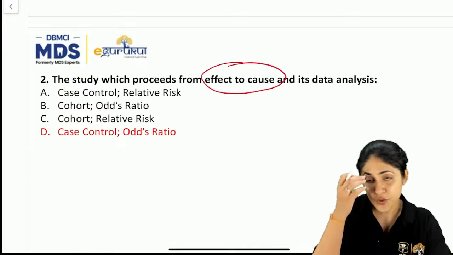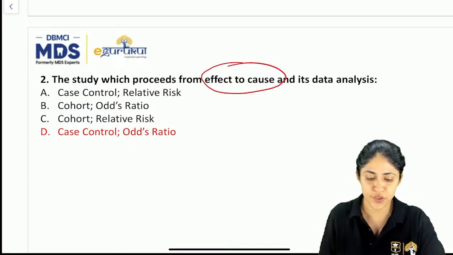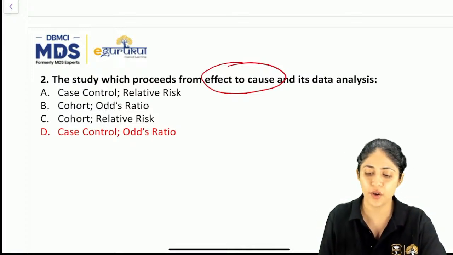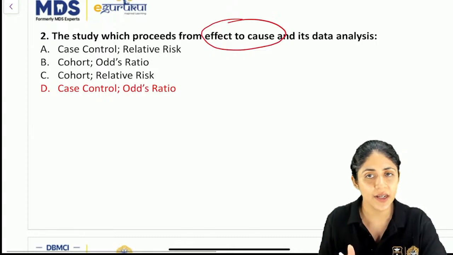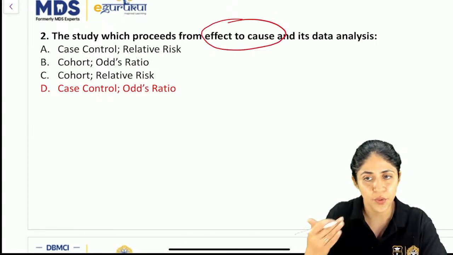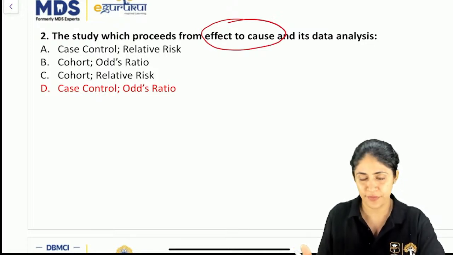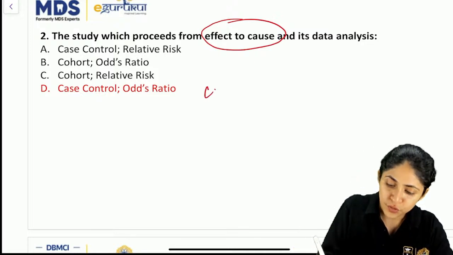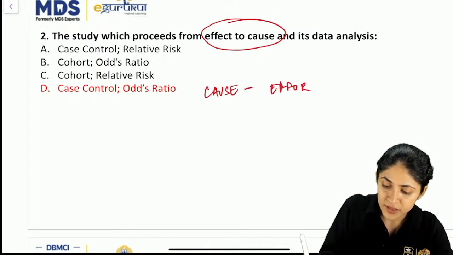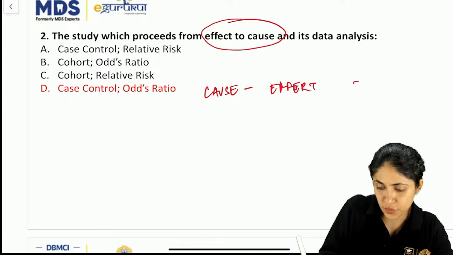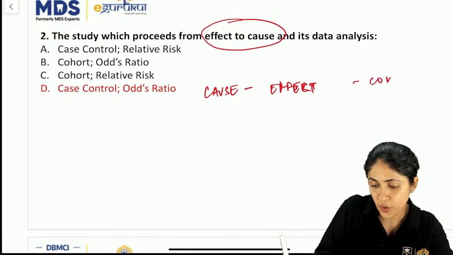Out of case control and cohort, which is the study which proceeds from cause to effect? Cause to effect is your cohort study.